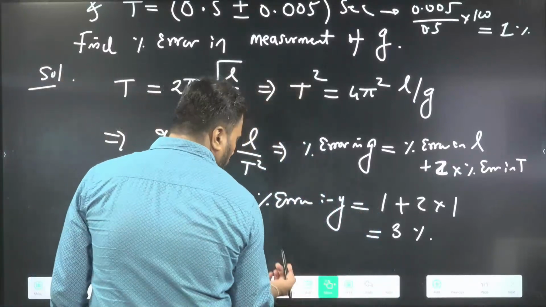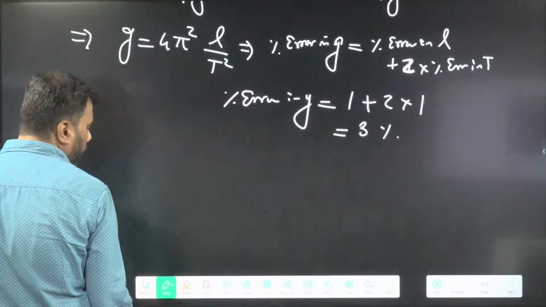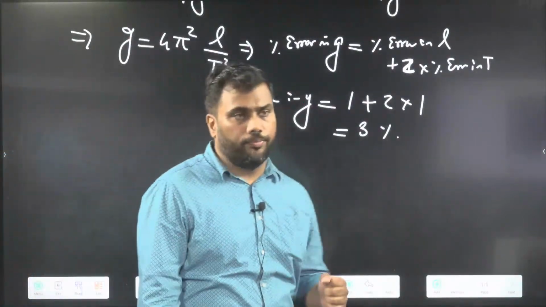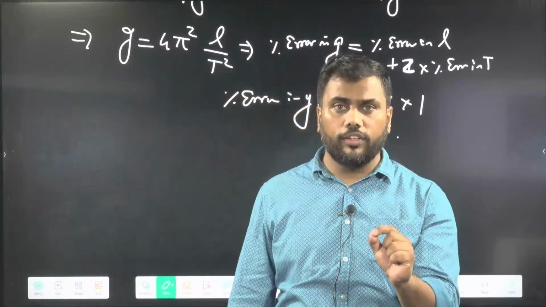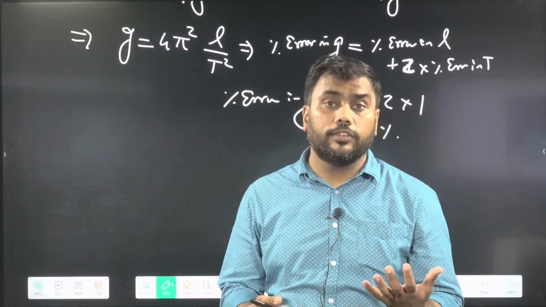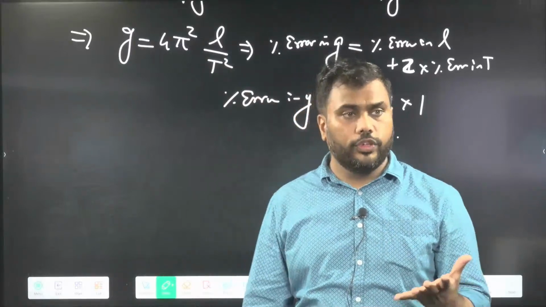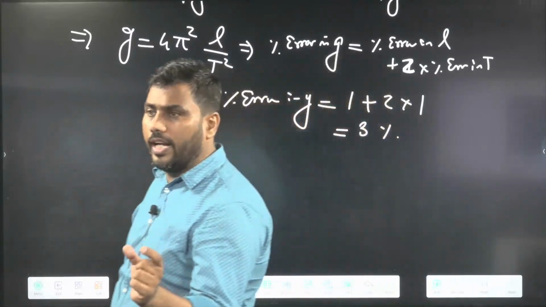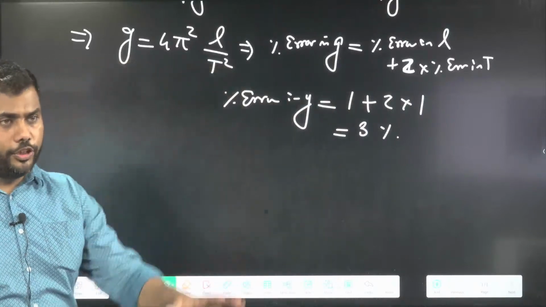Now let us go to a special kind of concept. We have covered 3 rules of errors. Some more rules of error may be understood if you just differentiate. Whenever you want to derive a relationship of error, just differentiate.